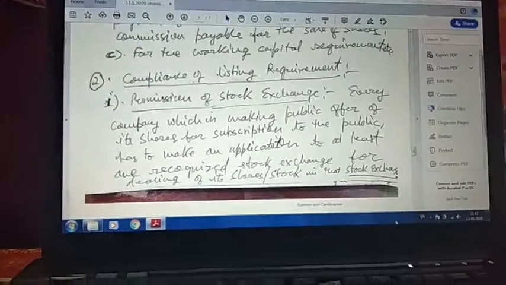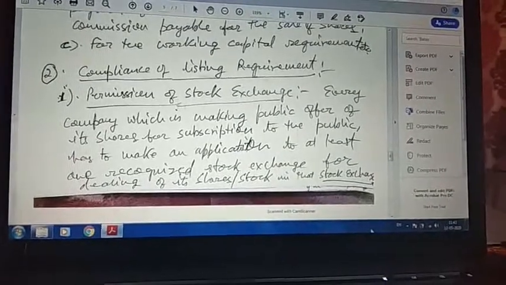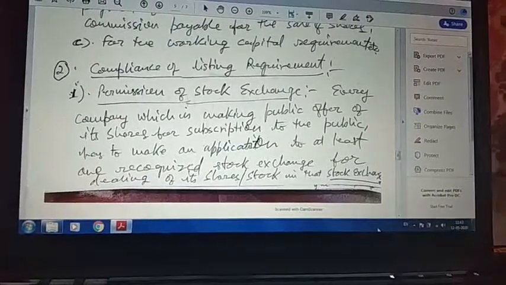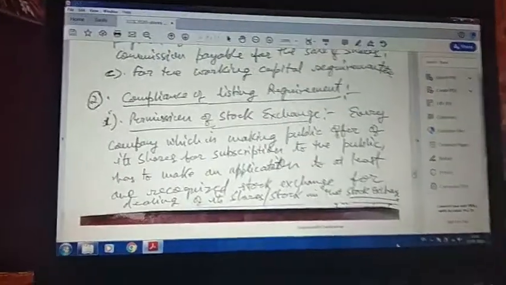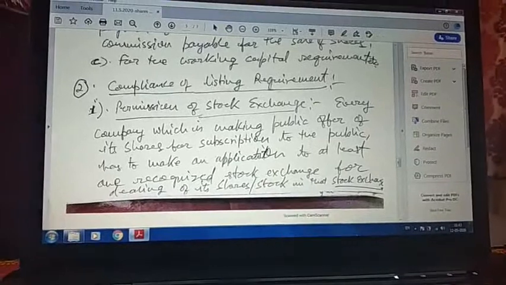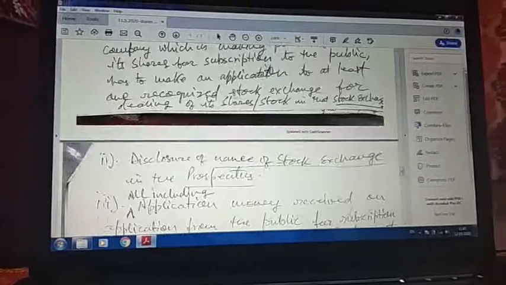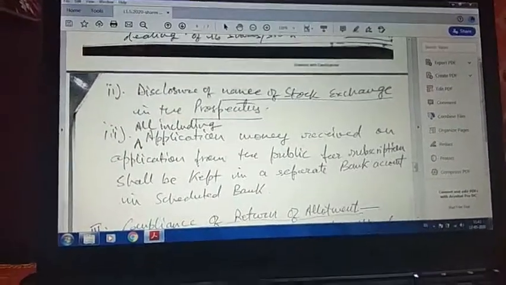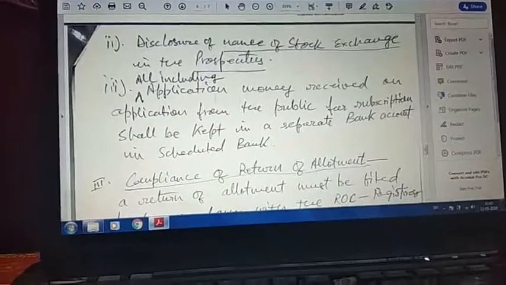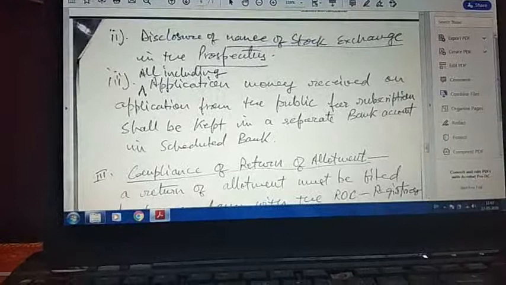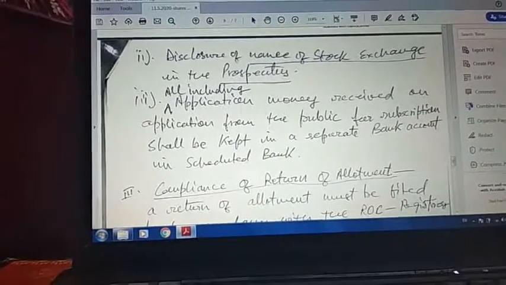So before you bring out the issues before the public, you have to apply to register yourself with at least one of the recognized stock exchanges where your shares or stocks will be dealt, that is sold and purchased. Right? So this is there. Then disclosure of names of stock exchange in the prospectus. In the prospectus you have to mention that since you are going to be a public company, with which stock exchange you are going to get yourself listed or registered, that has to be mentioned.